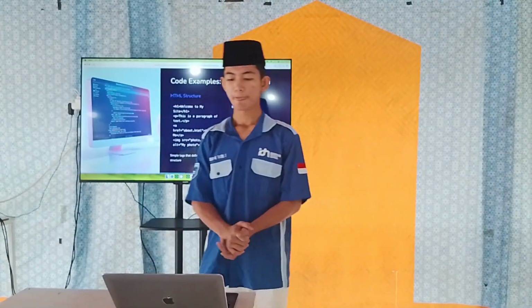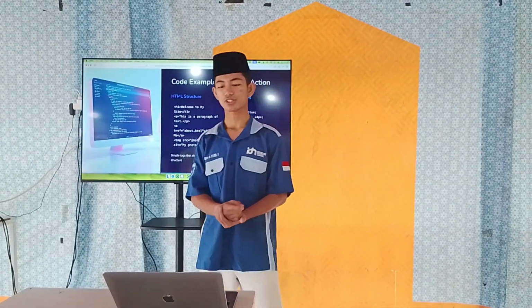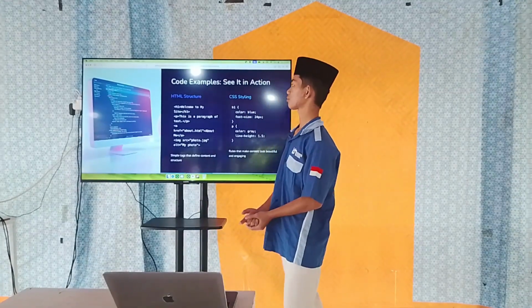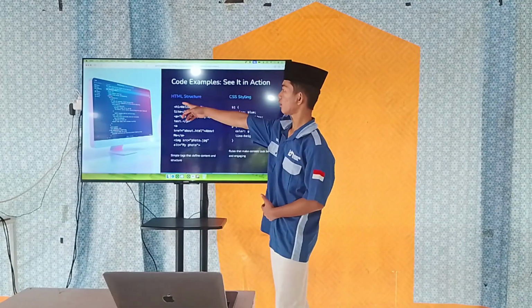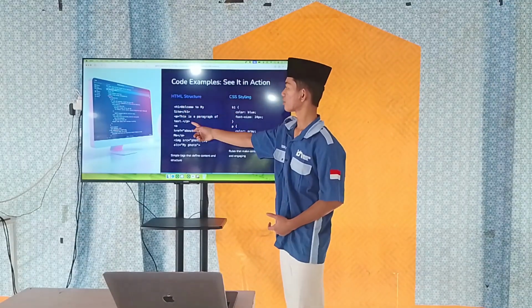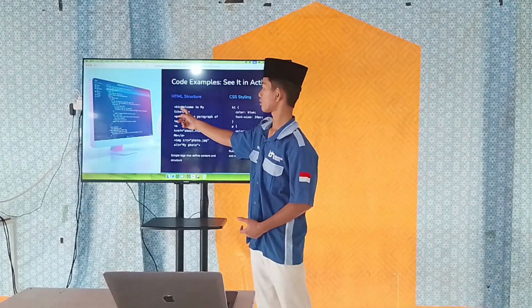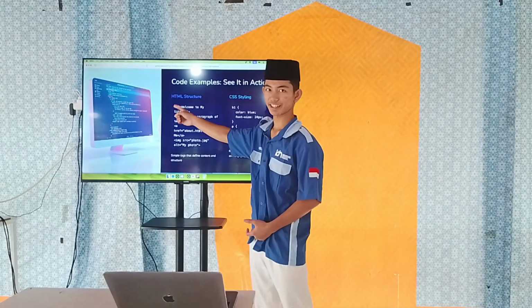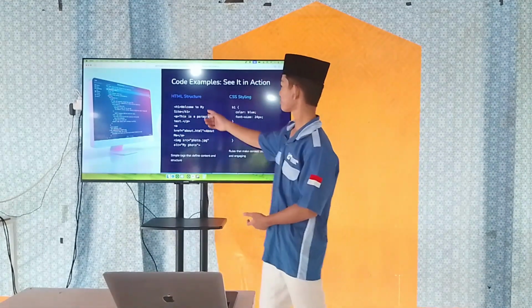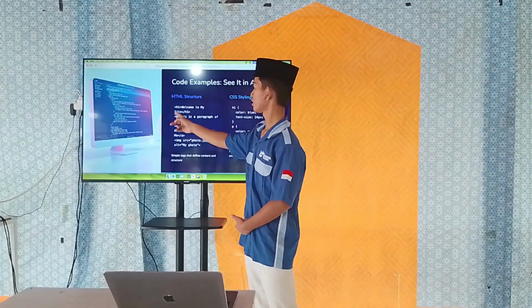Okay, next, code examples: see it in action. For the example code, here is the HTML structure. There is H1: Welcome to my site, and there is the closing tag.